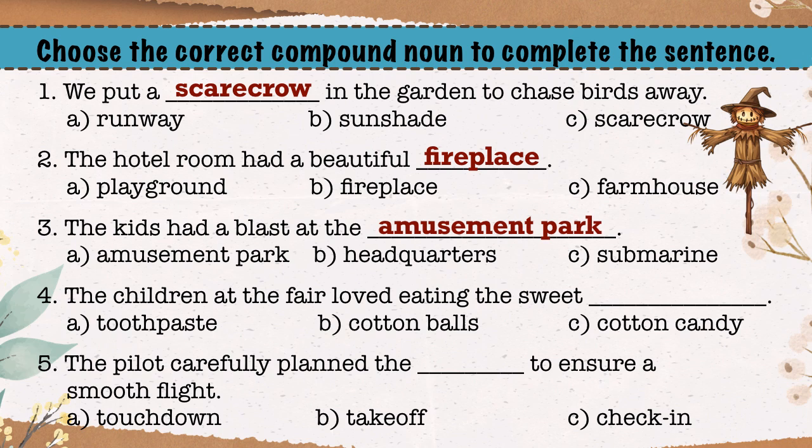Fourth one, the children at the fair loved eating the sweet blank space. Of course, it's not toothpaste or cotton balls. That would be silly. It's a no-brainer. It's cotton candy. The last one, the pilot carefully planned the blank space to ensure a smooth flight.